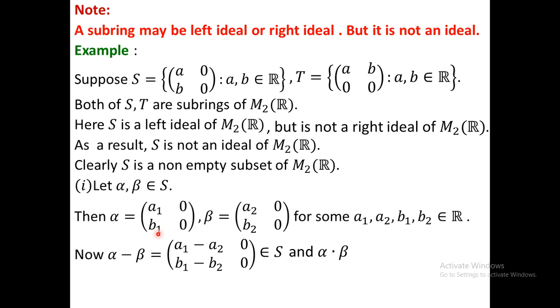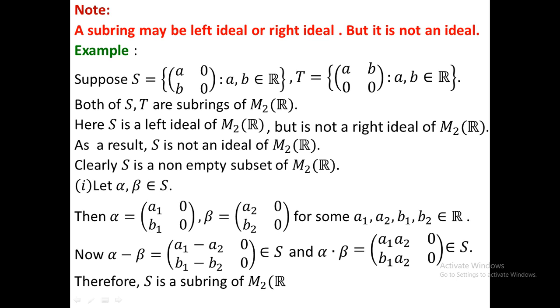If you calculate second row and first column, you get b1 a2 plus 0, that means b1 a2. And in that position you have to multiply the second row with the second column. As a result you get b1 0 plus 0 0, that means 0. Clearly this is also an element in S, because the second column is the 0 column. So here S is a subring. Therefore S is a subring of M2R.